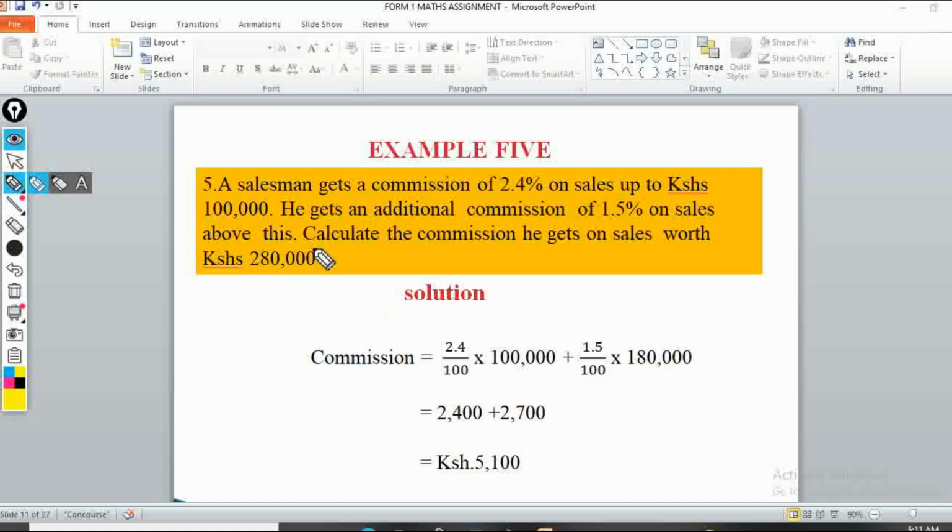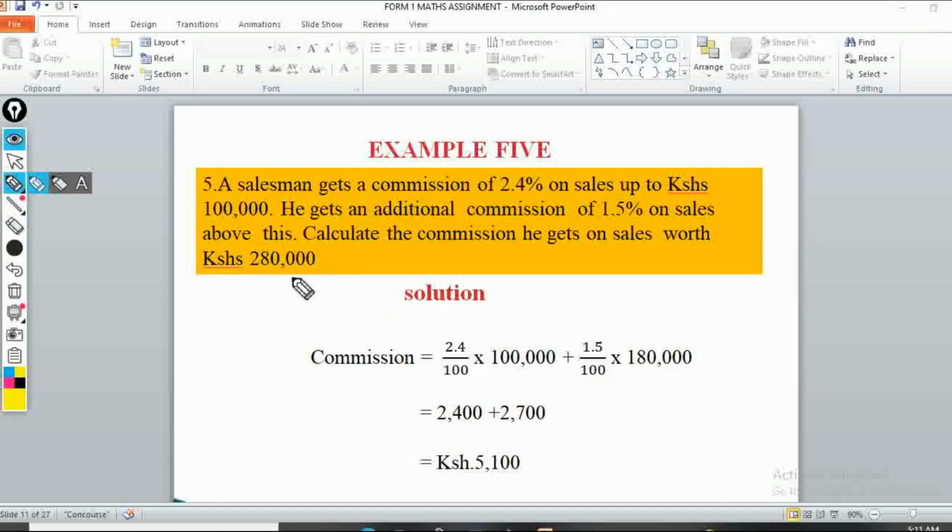Then he gets an additional commission of 1.5 on sales above this. So calculate the commission that this person is going to get on goods worth 280,000. So 280,000 has already superseded the 100,000. So there is 180,000 above it.